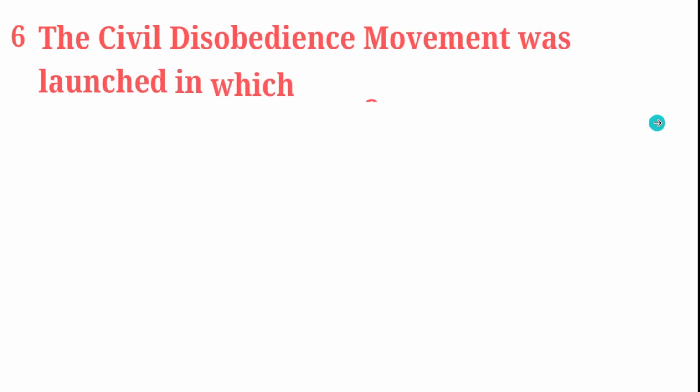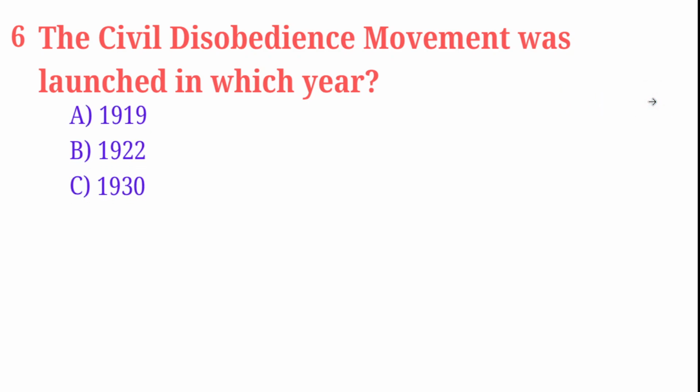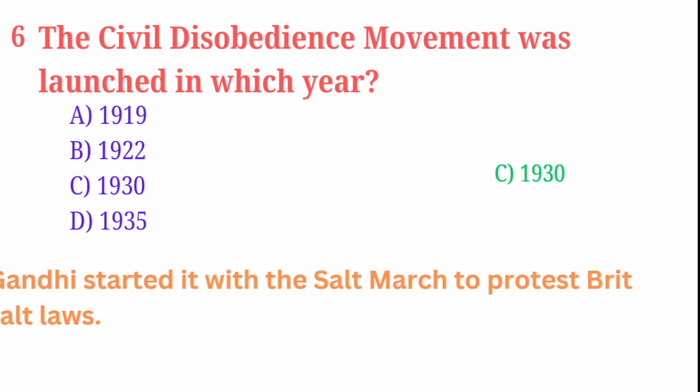Next question. The Civil Disobedience Movement was launched in which year? 1919, 1922, 1930, 1935. Civil Disobedience was started in 1930. Who started this? Mahatma Gandhi, with the Salt March to protest British salt laws.